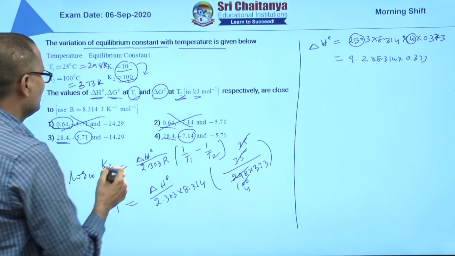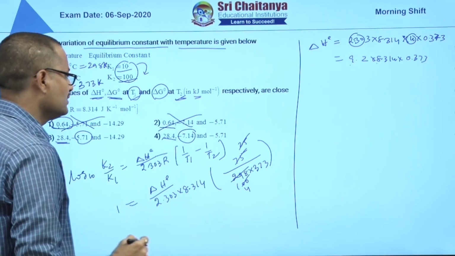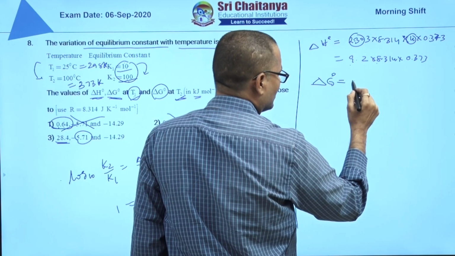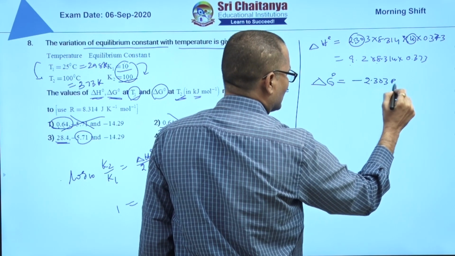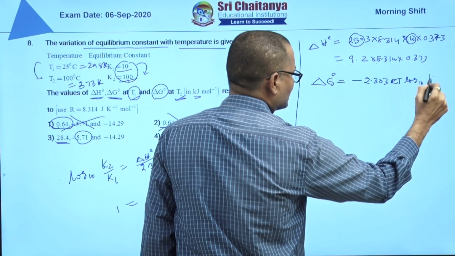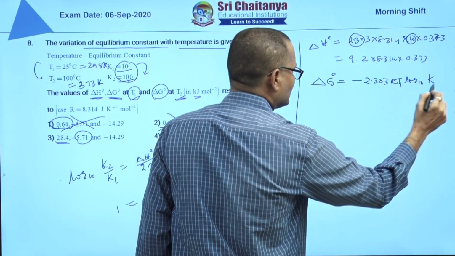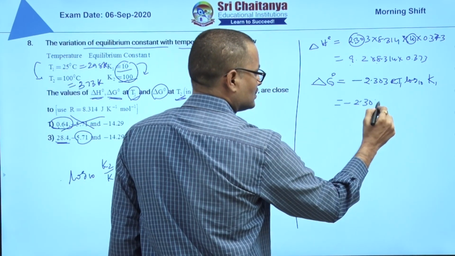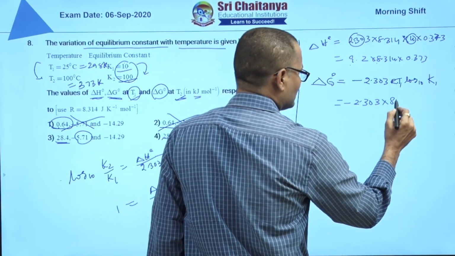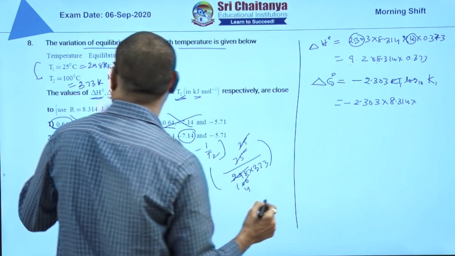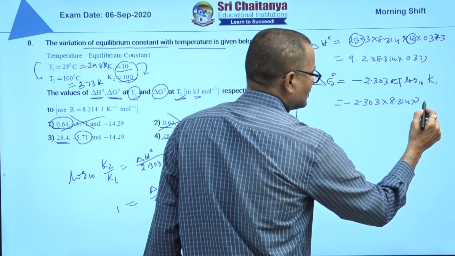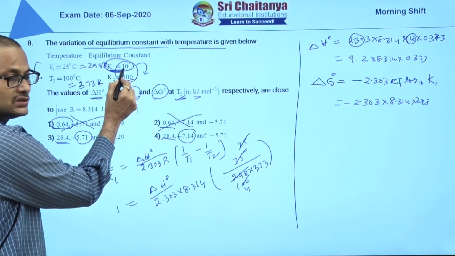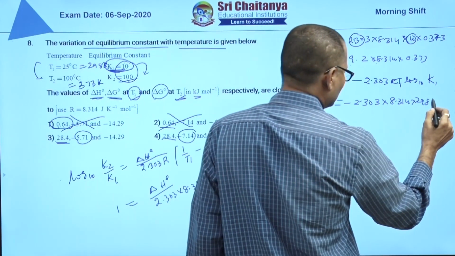So delta G naught at T1, delta G naught at T2. When you take delta G naught and equilibrium constant related, minus 2.303 RT log base 10 K. This is T1, this is K1. So what you write? Minus 2.303 into R 8.314, temperature 298. You see, K1 is 10. K1 is 10 means log 10 is equal to 1. So 1.